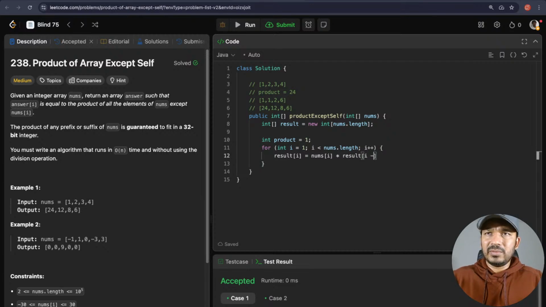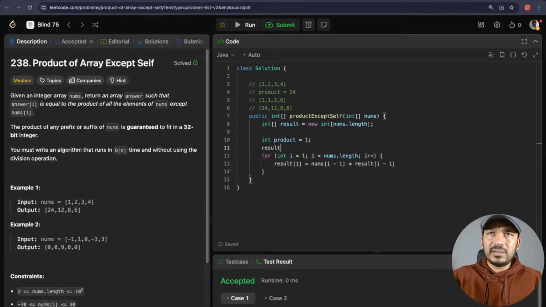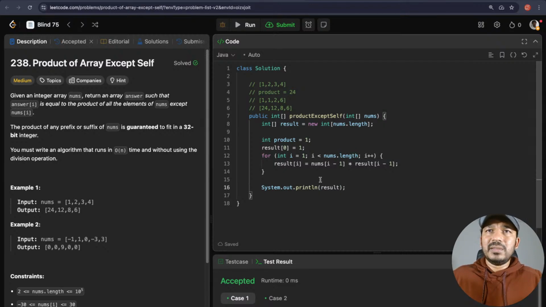Let me see how this one would work. Nums of i minus 1 multiplied by result of i minus 1, instead of product, and for that result of 0 is equal to 1. So what would this one yield as output? Let's see what this will return, or we can just return result and check.